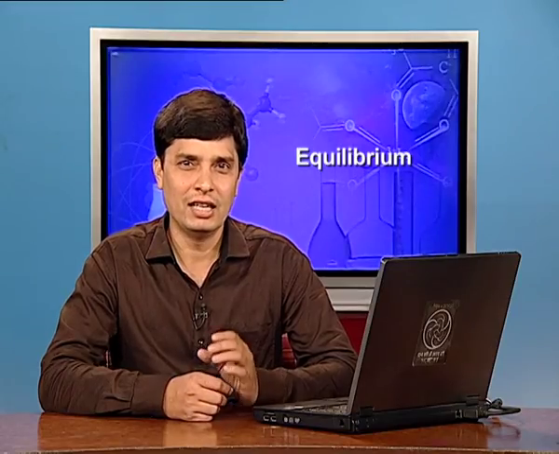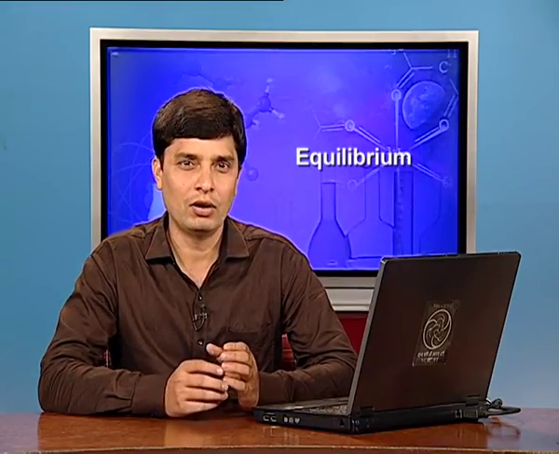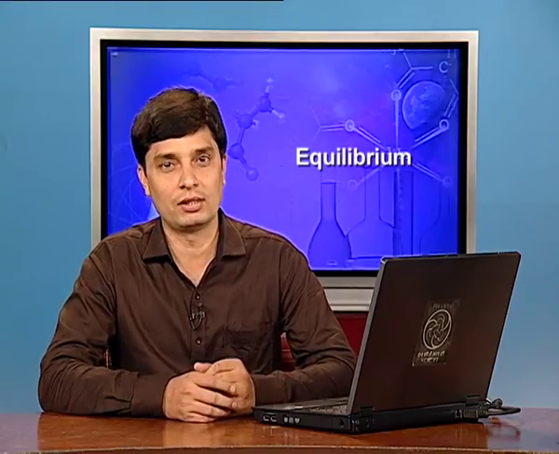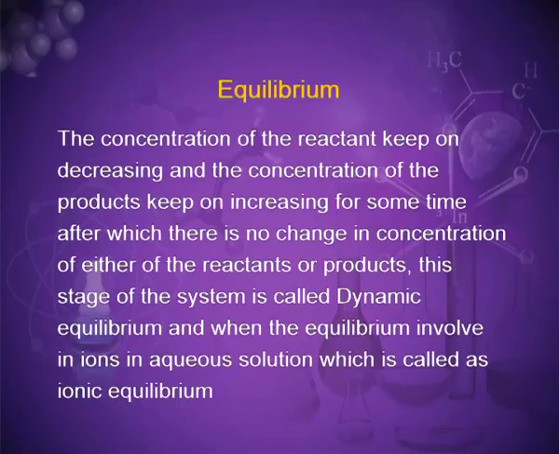When the reactants in a closed vessel at a particular temperature react to give products, the concentration of the reactants keeps on decreasing and the concentration of the products keeps on increasing for some time, after which there is no change in concentration of either the reactants or products. This stage of the system is called dynamic equilibrium. When the equilibrium involves ions in aqueous solution, it is called ionic equilibrium.